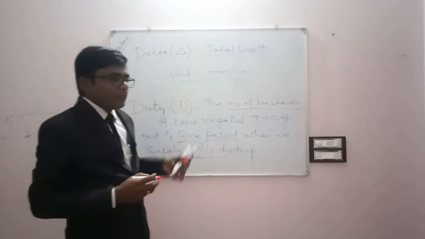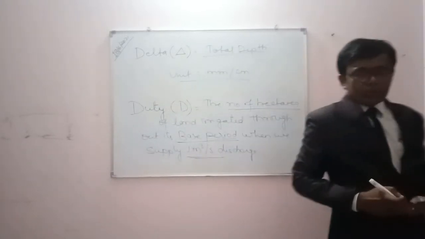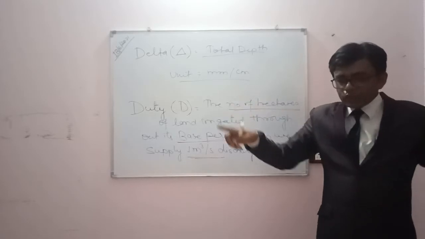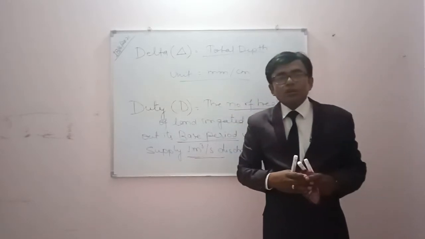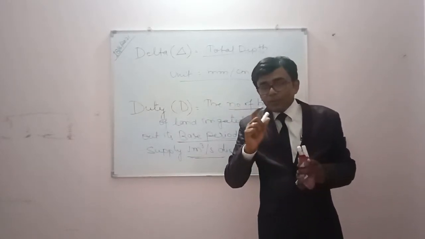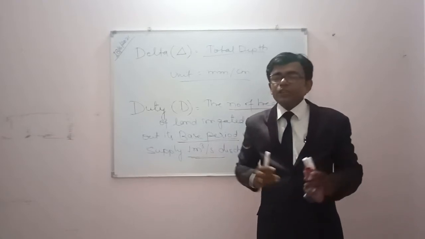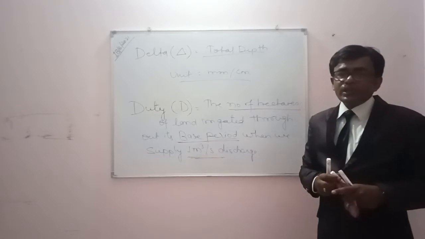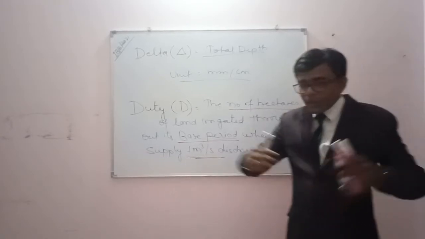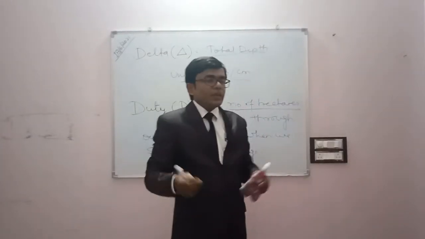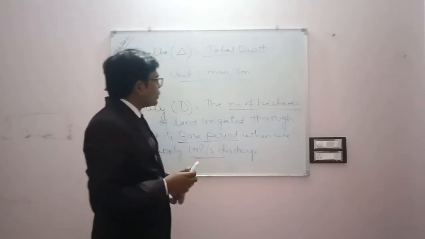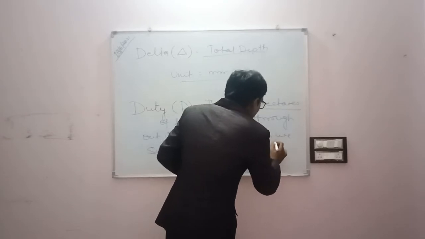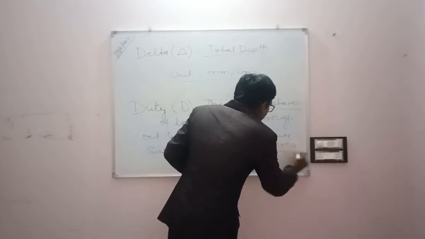When we provide water at 1 meter cube per second discharge throughout its base period, the number of hectares of land which will be irrigated is the duty. Basically we term it as area upon discharge.